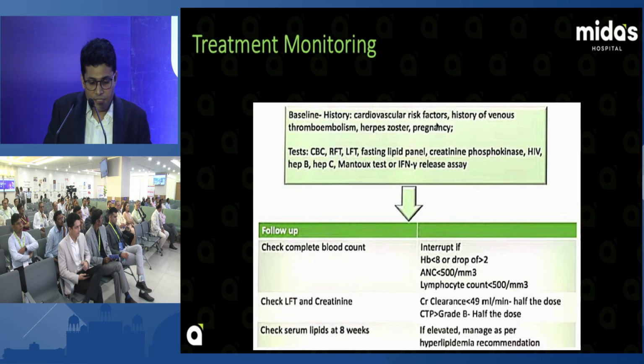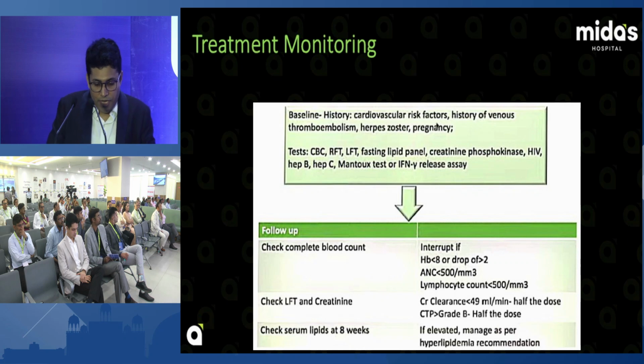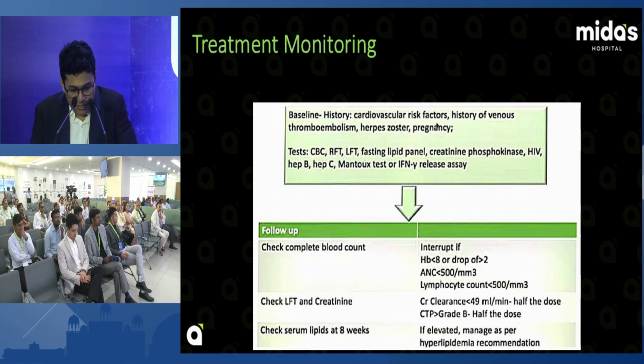If hemoglobin is less than 8 or drops by more than 2, then stop tofacitinib. Check the LFT and creatinine. If the patient has CKD or CLD with creatinine clearance less than 49, tofacitinib should be stopped, and with CTP more than 2, halve the dose. Check the serum lipid profile by 8 weeks and treat according to the hyperlipidemia recommendation.